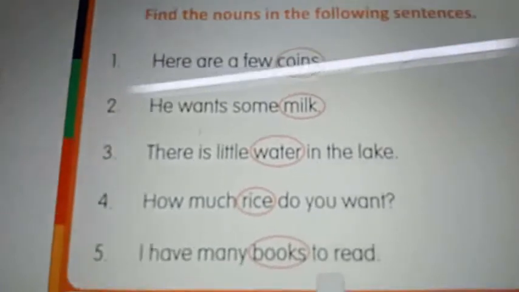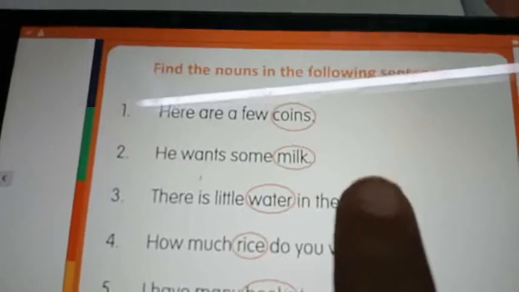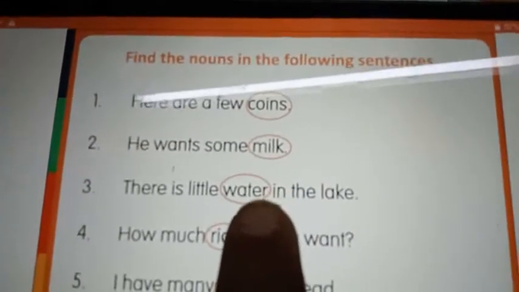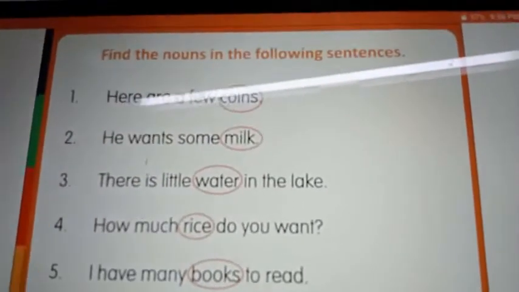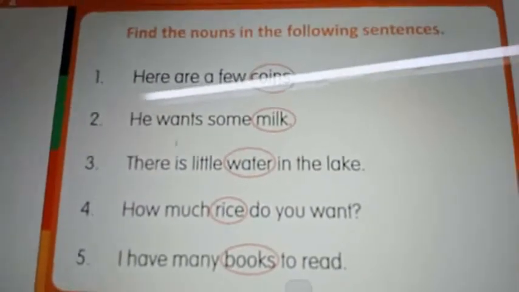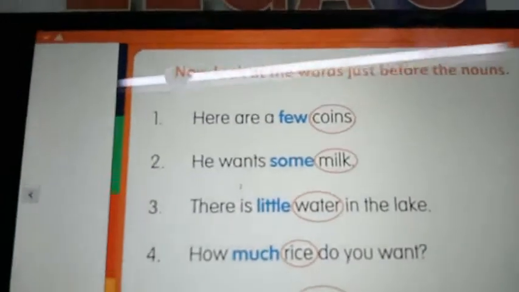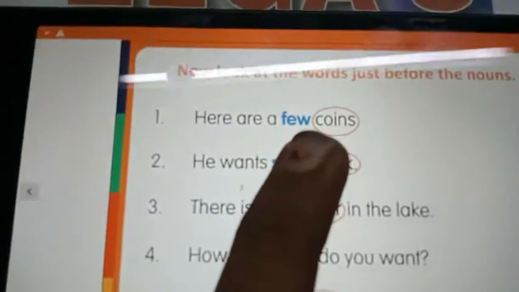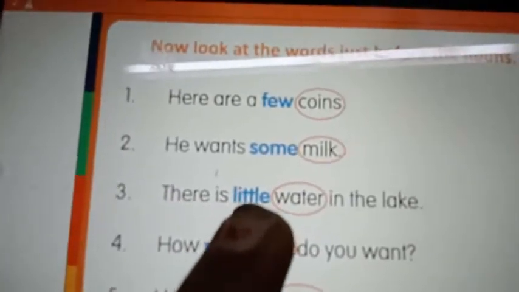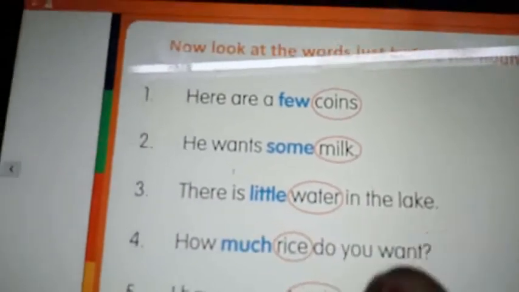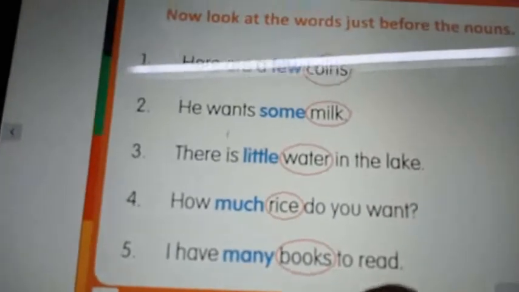We have to find out the nouns. What are they? Coins, milk, water, rice, books. These are all the nouns from these sentences. My dear children, now look at the words just before the noun. See that? Here are a few coins. He wants some milk. There is a little water in the lake. How much rice do you want? How many books do you read?